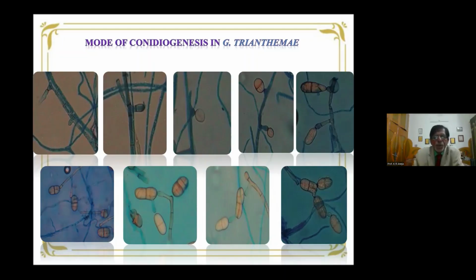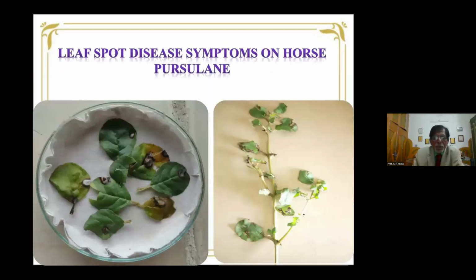Next slide, please. Next slide. These are the symptoms. This is the leaf spot symptom produced in the fields as well as in the moist chamber. This is the moist chamber plate where we kept the infected leaves, washed with 70% alcohol. They are put in the moist chambers, incubated at 25 degrees centigrade, and then we see the development of symptoms on these leaves. These are the leaves in moist chambers, and these are the plants sprayed in the fields. Next slide, please.